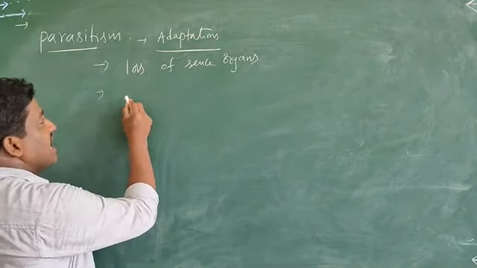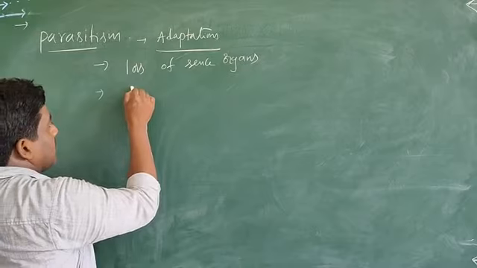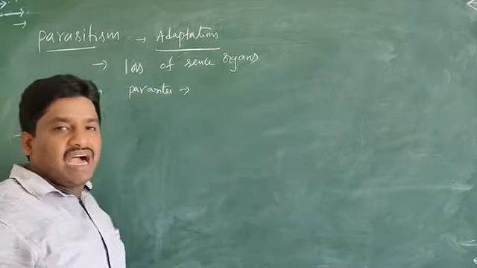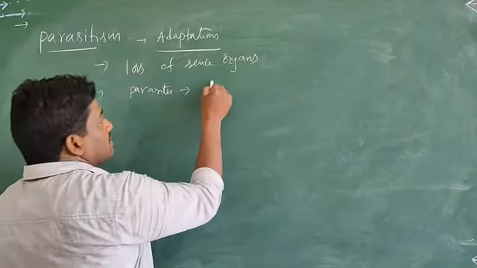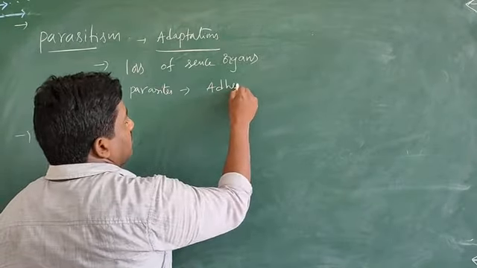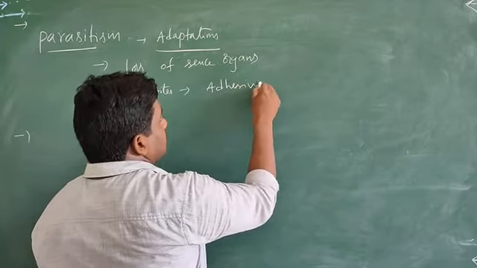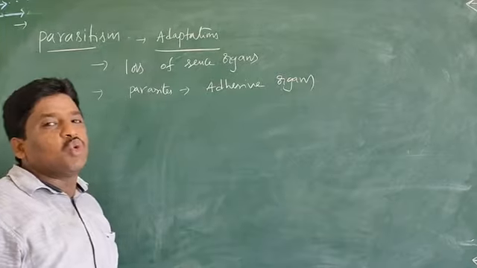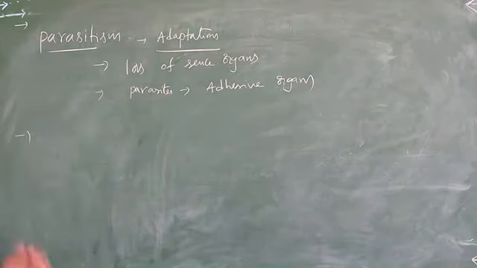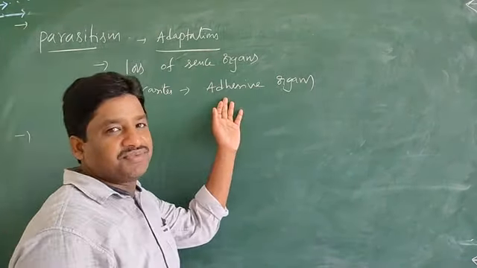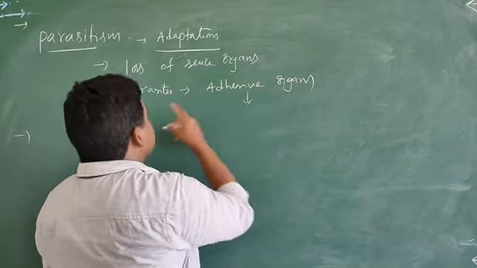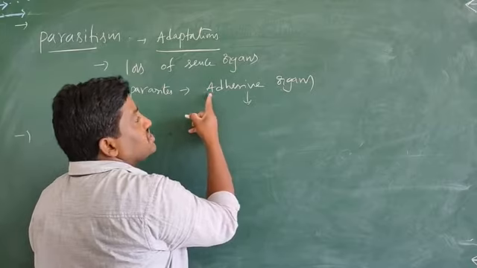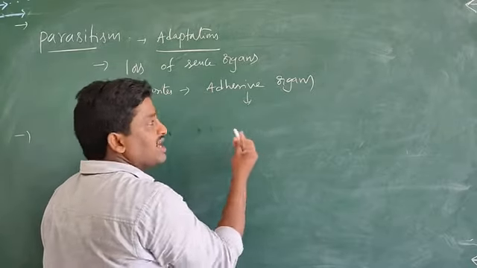The parasites have some adhesive organs. Adhesive means attached. Some parasites contain special adhesive organs. What are they?